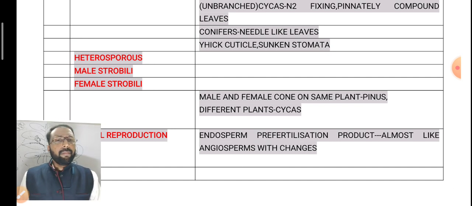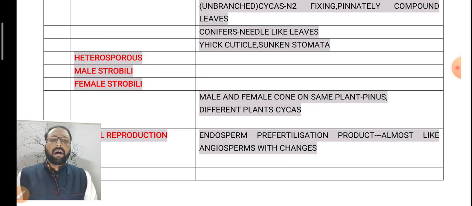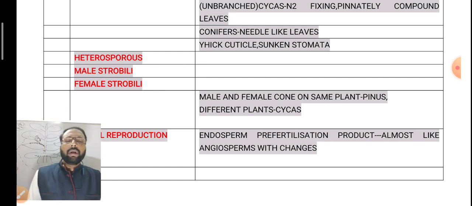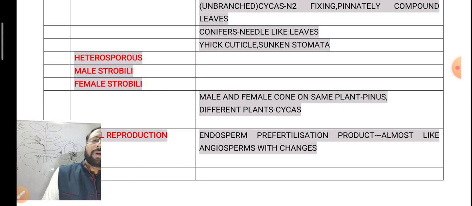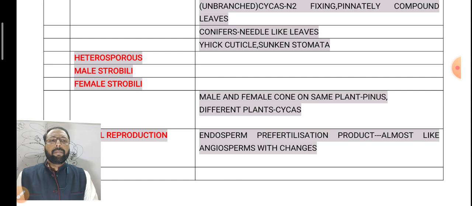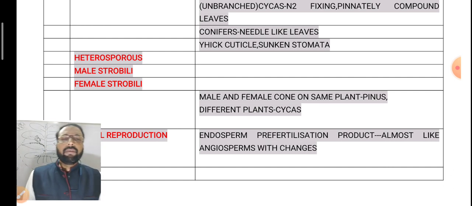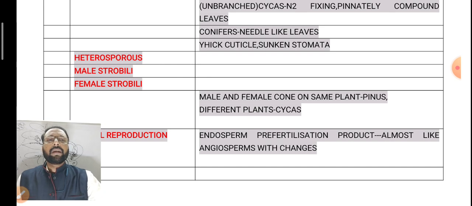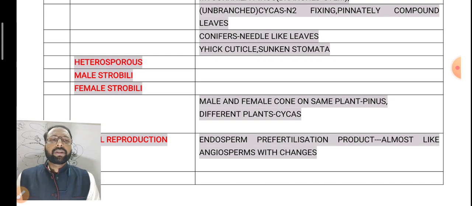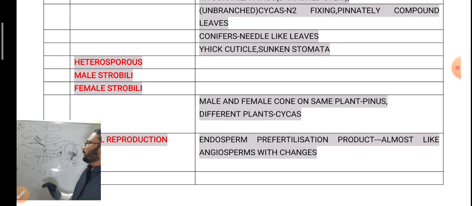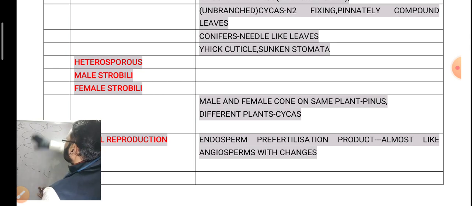Here the sporophylls constitute to form cones. Male cones and female cones are formed. Male and female cones are formed on the same plant, example Pinus, whereas they are formed on different plants, example Cycas.